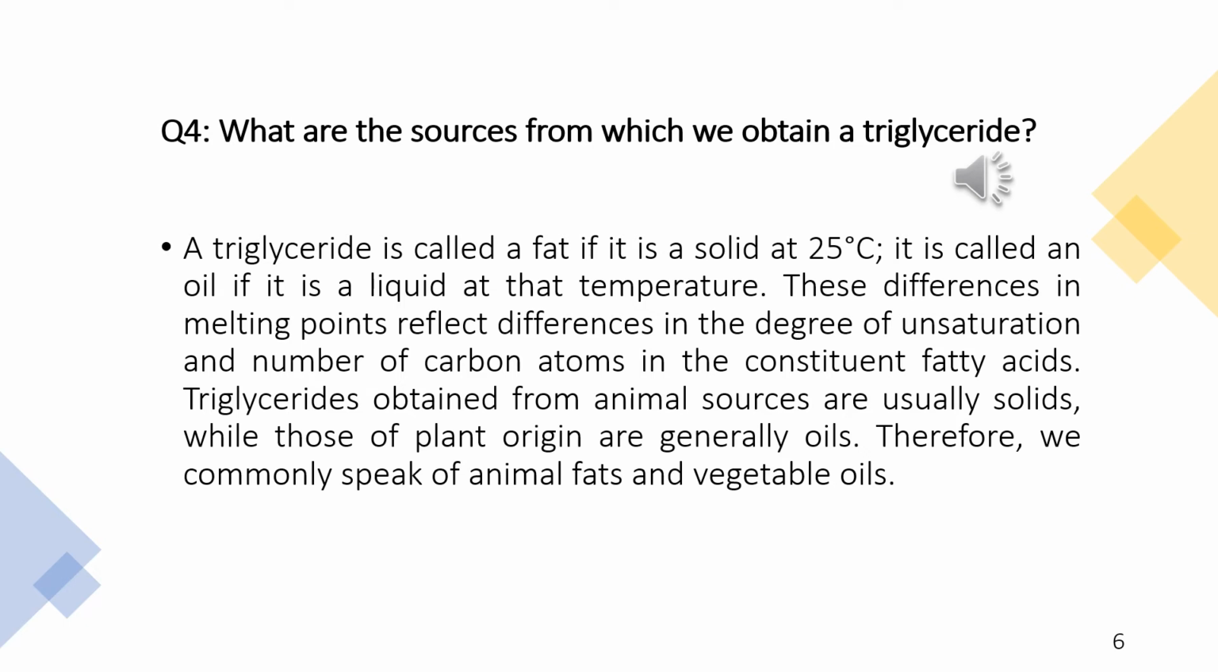Number 3 is, a triglyceride is called a fat if it is solid at 25 degrees centigrade. It is called an oil if it is liquid at that temperature. These differences in melting points reflect the differences in the degree of unsaturation and the number of carbon atoms in the constituent fatty acids. Triglycerides obtained from animal sources are usually solid, while those of plant origin are generally oils.